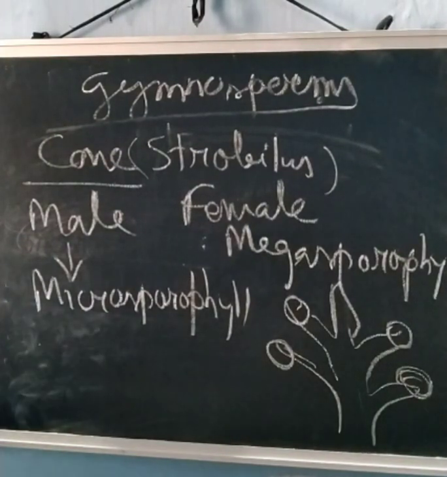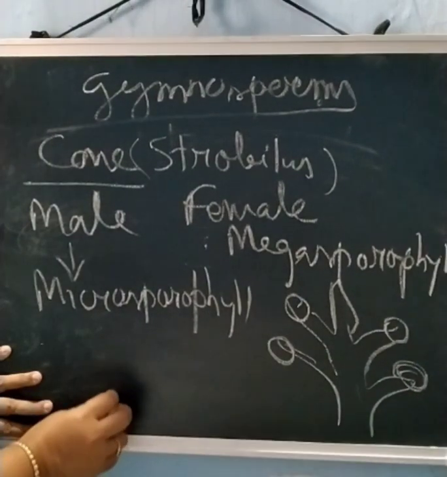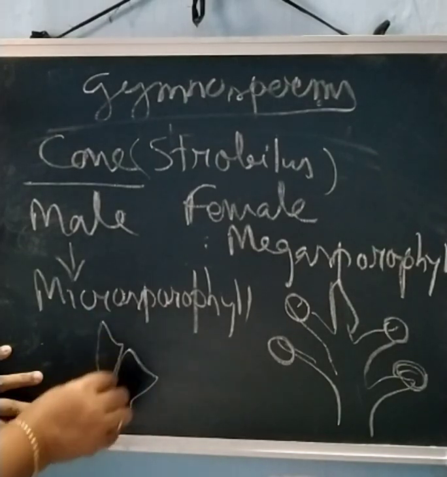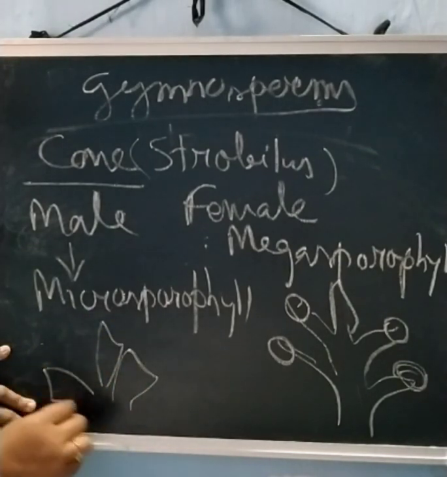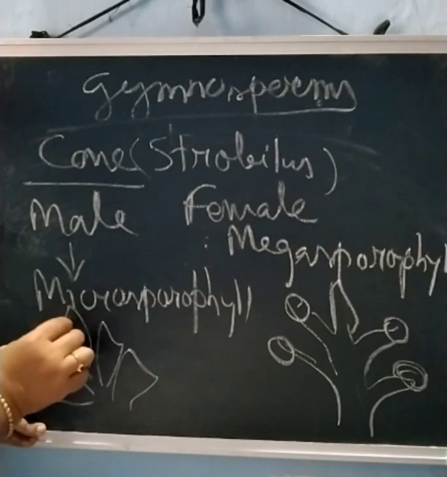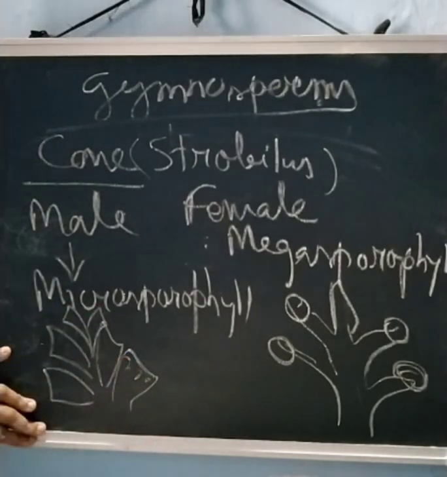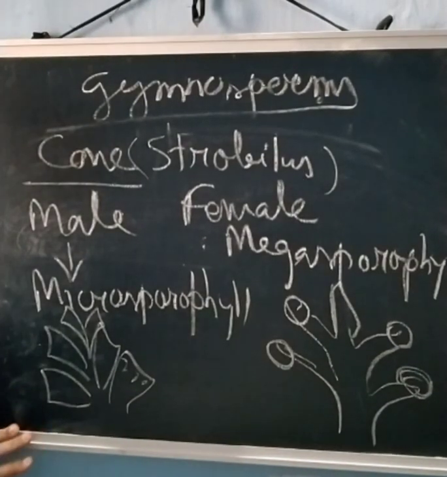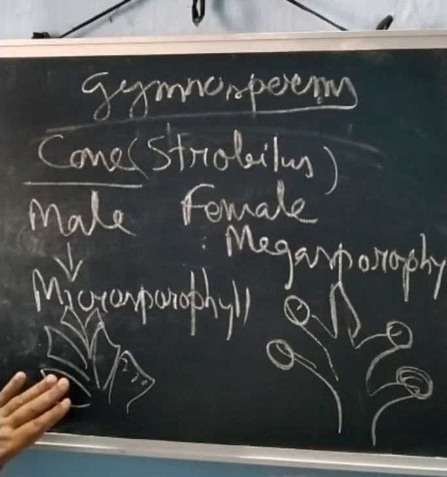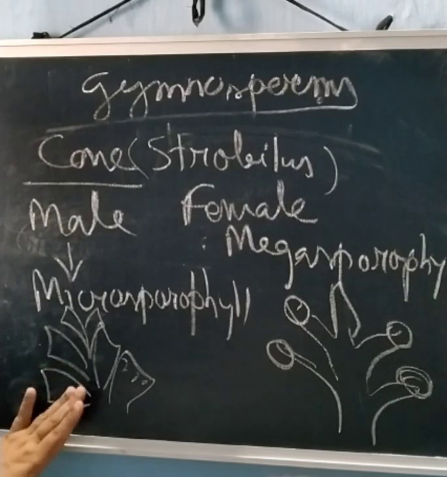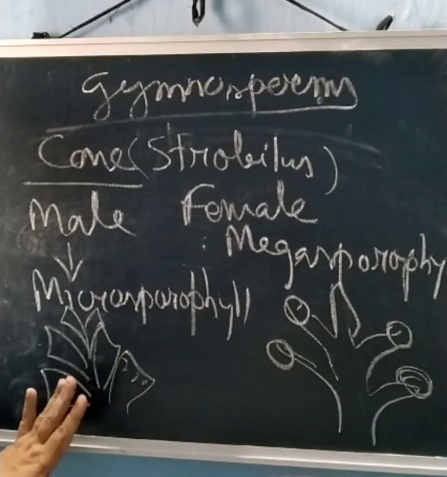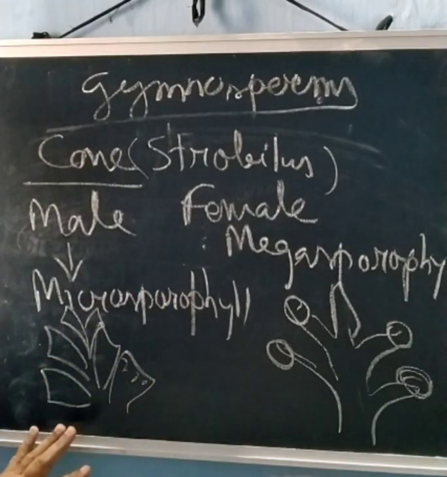And on this microsporophyll, these types of structures are there. It's a ring-like arrangement. I will show it in the online class. These types of structures are there, and here they bear the spores, the microsporangia. Now, what happens? This is the male plant with microsporangia, the male strobilus, and these are monoecious kinds of plants.